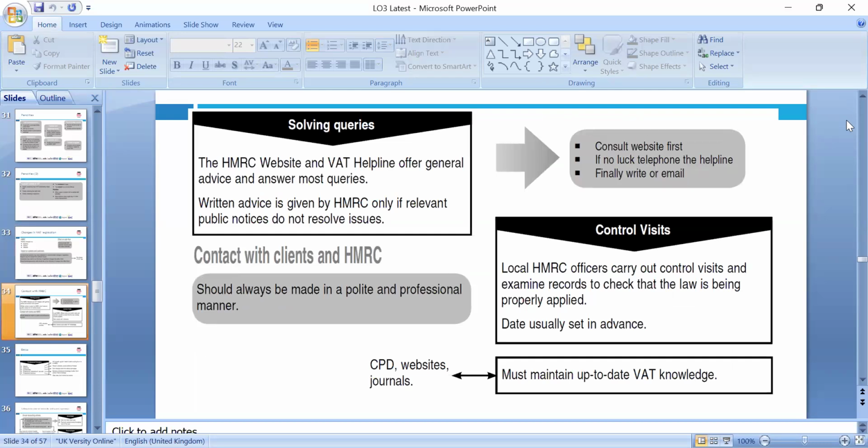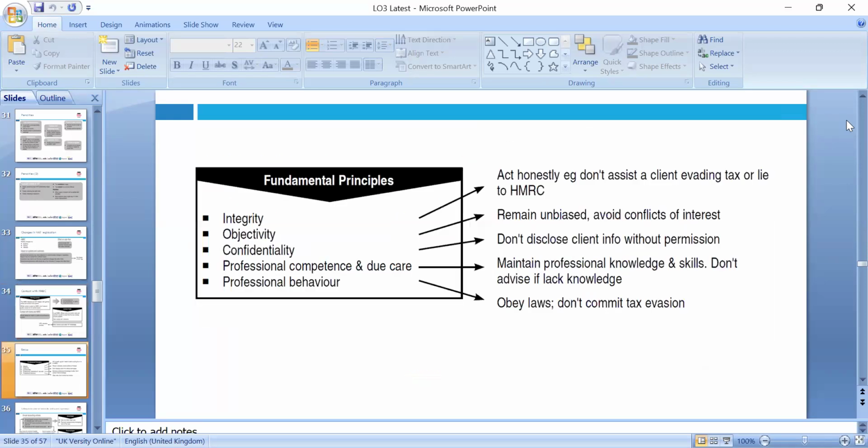Okay, so HMRC website, VAT helpline advice on the queries, contact with the client, HMRC should be, and please carry on doing CPD, continuous professional development, to be up to date, because one of the professional codes of ethics is called professional competence and due care, which means up to date knowledge. That is quite important, which we need to consult if you're especially a member in practice and you're dealing with the clients and the VAT.